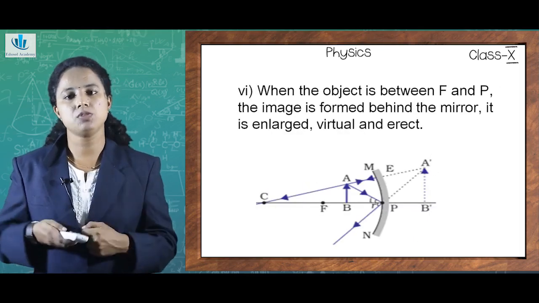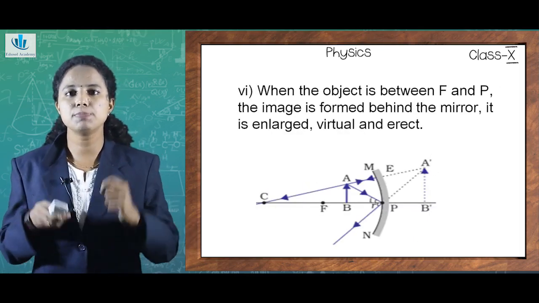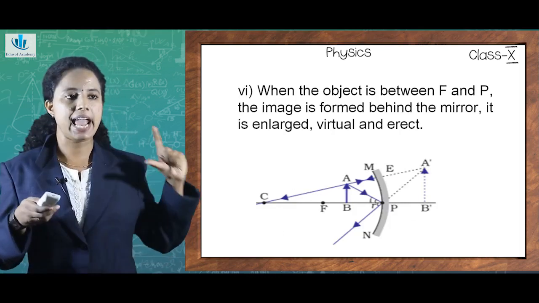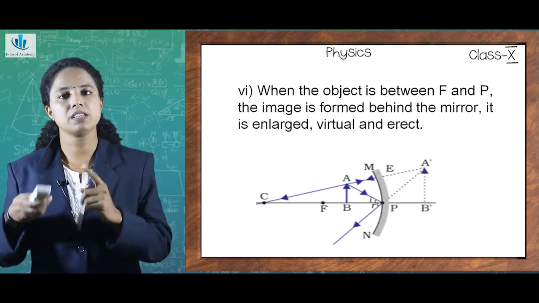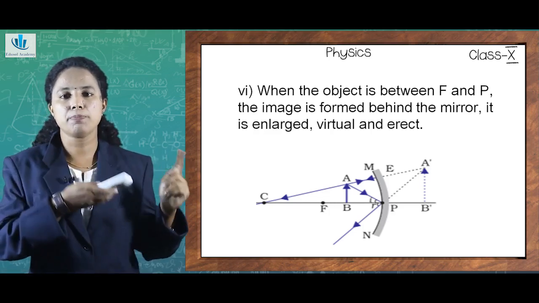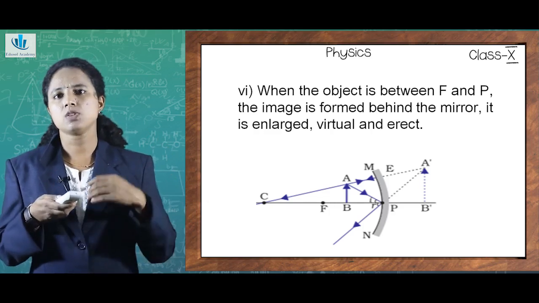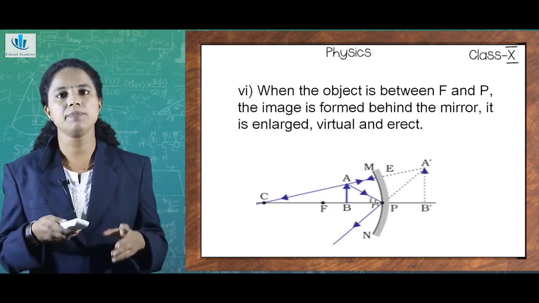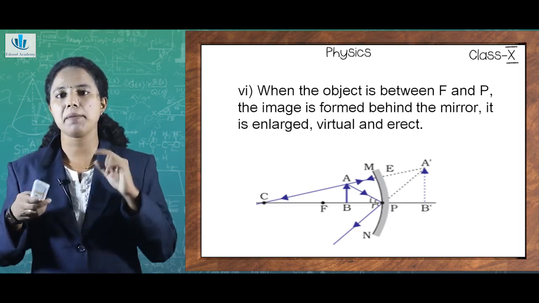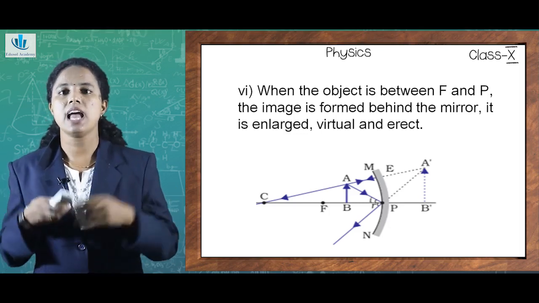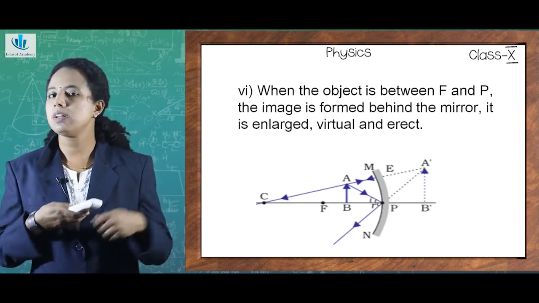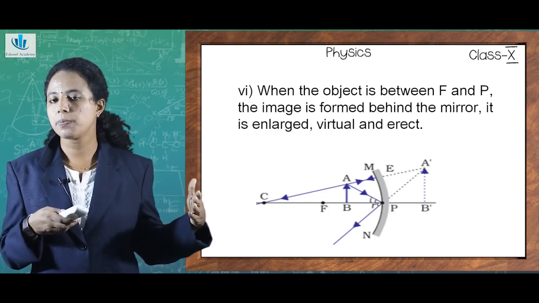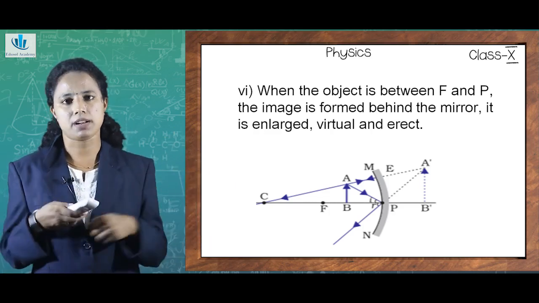So the final position is when the object is between F and P. So I have placed my object AB between F, the principal focus of the concave mirror, and P, the pole of the concave mirror. So where is the image formed? You can see, when I have placed the object AB between principal focus and pole of the mirror, the image is depicted as A dash B dash. Where is it formed? It is formed behind the mirror, isn't it?